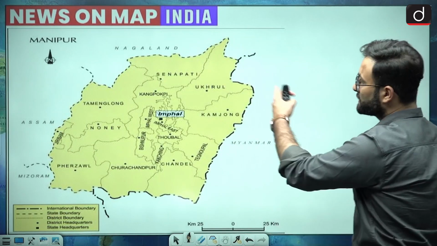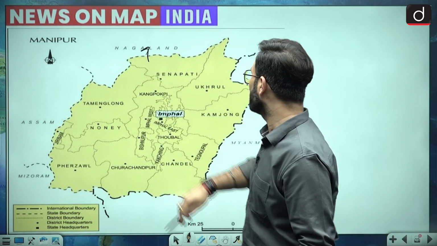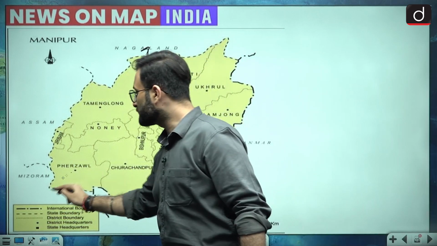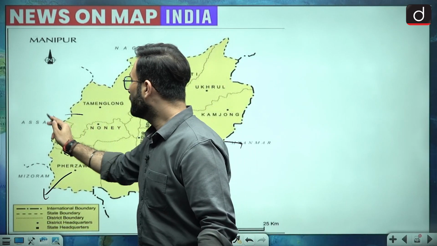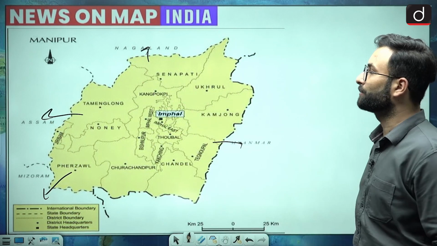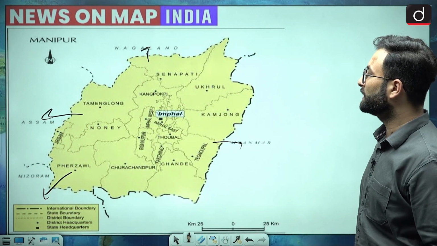Okay, so this is the location of Manipur. In the north we have Nagaland. In the east and the southeast we have Myanmar. In the southwest we have Mizoram. In the west we have Assam. So that is what has been asked in the question. So that is about Manipur. Okay, now let's move further to the next one.